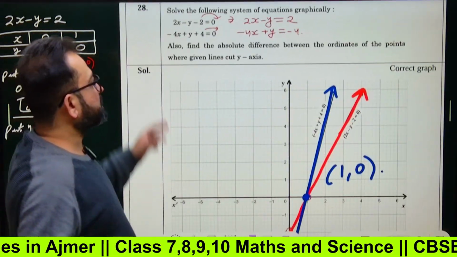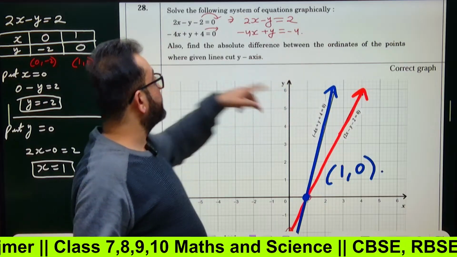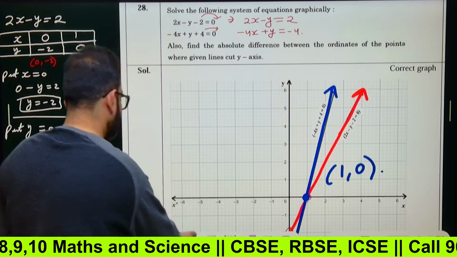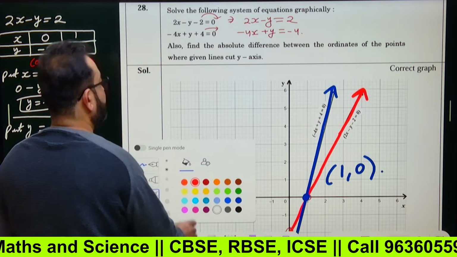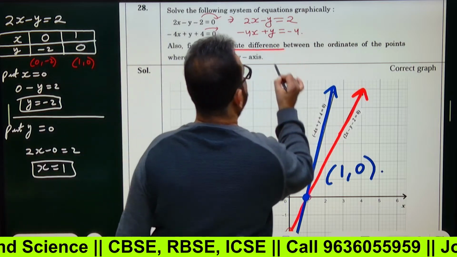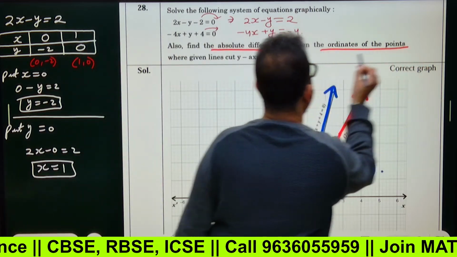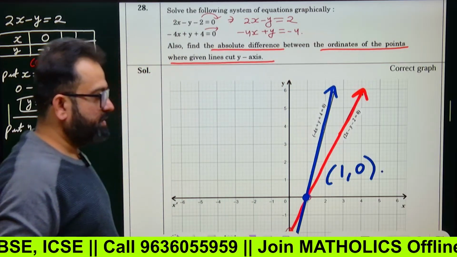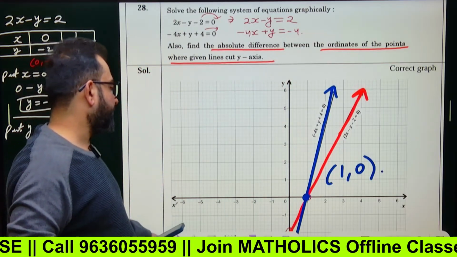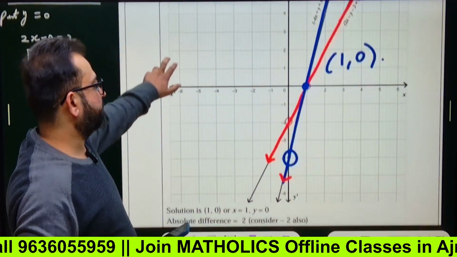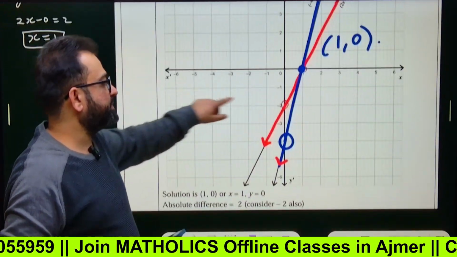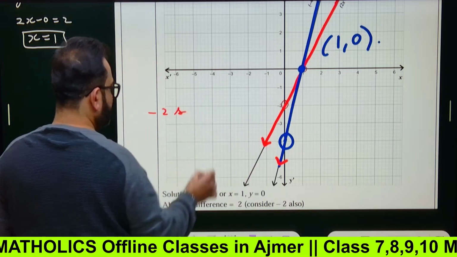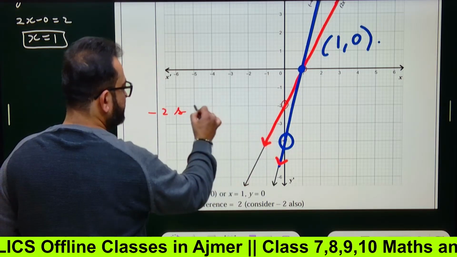Also find the absolute difference between the ordinates of the points where the given lines cut the y-axis. What does this mean? The first line is cutting the y-axis at minus 2, and the second line is cutting the y-axis at minus 4.